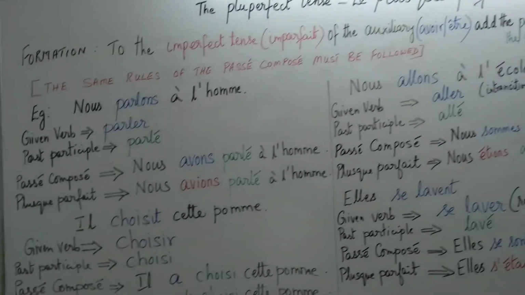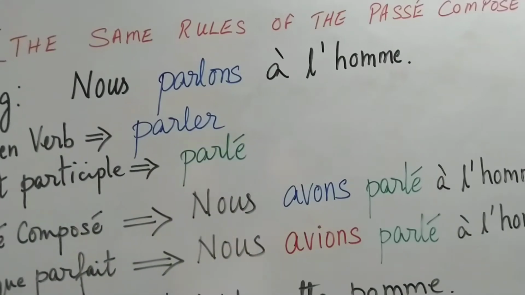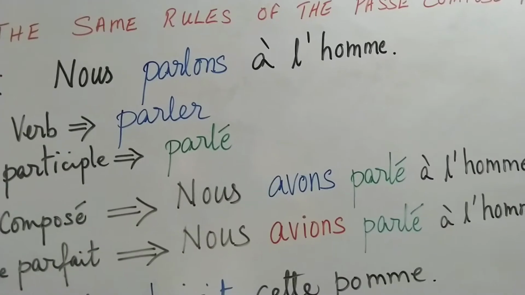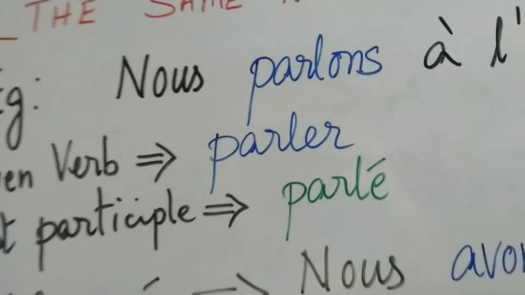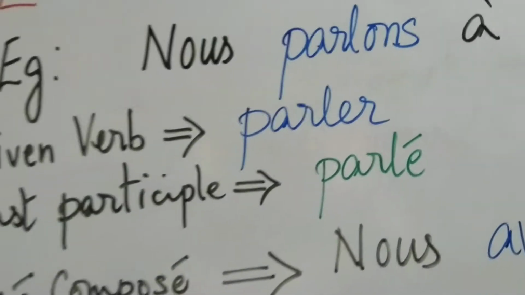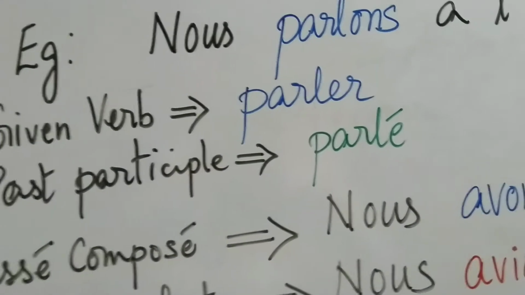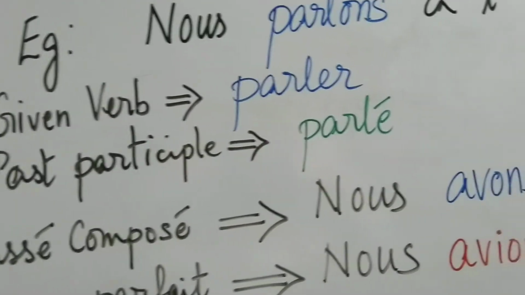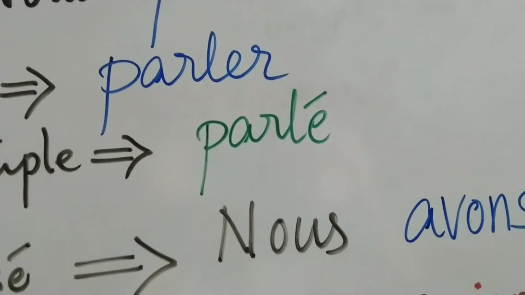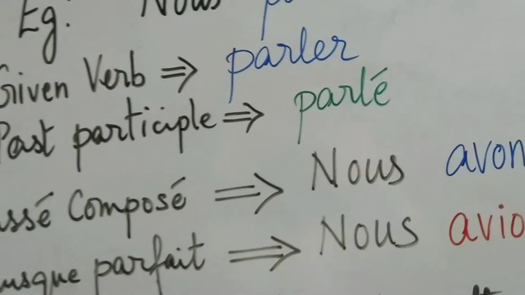Now let us look at a few examples. The first example which I have taken is nous parlons à l'homme. We speak to the man. Here your given verb is the verb parler. So for parler, we have to get the past participle. The past participle of parler is parlé, P-A-R-L-E, acute. So don't forget your acute accent.